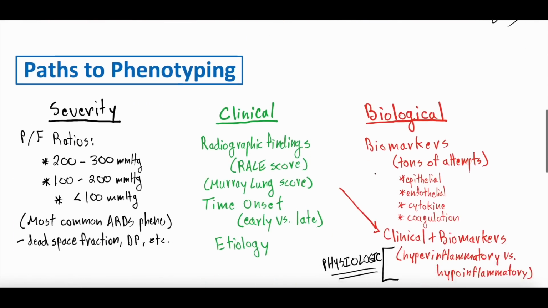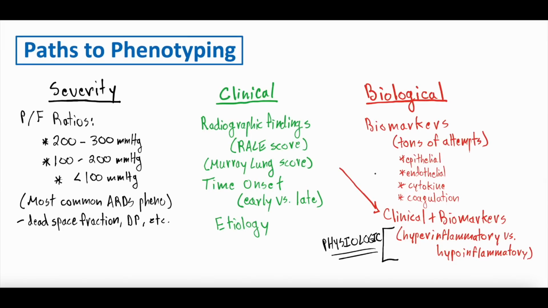So people saw this clinically, and researchers took this on, and they said, okay, well, let's try to better understand it. Let's try to phenotype it. Let's try to break it down into smaller digestible bits. The challenge is there's a lot of different ways to do this, and ARDS has been phenotyped in a lot of different ways. Kind of the three broad buckets people look at are severity, so phenotyping it based on severity, phenotyping it based on clinical findings, and then phenotyping it based on biological markers.